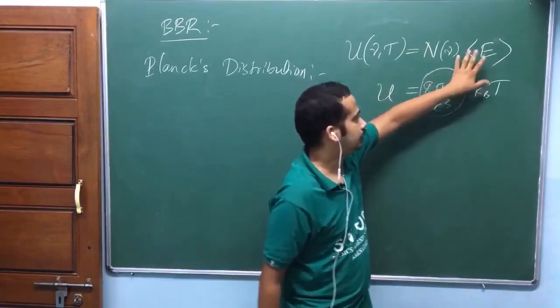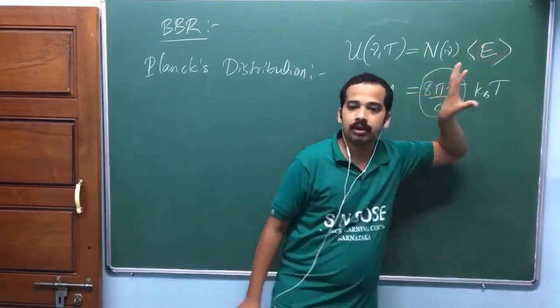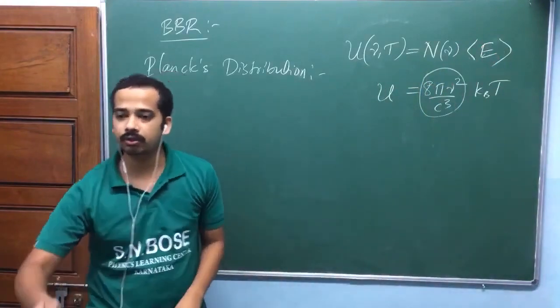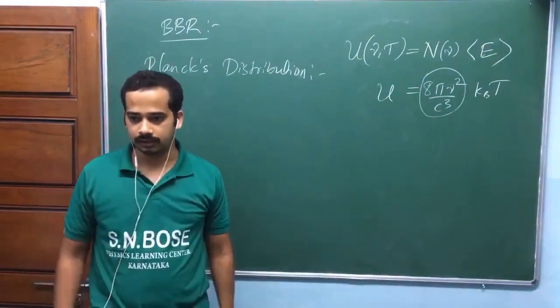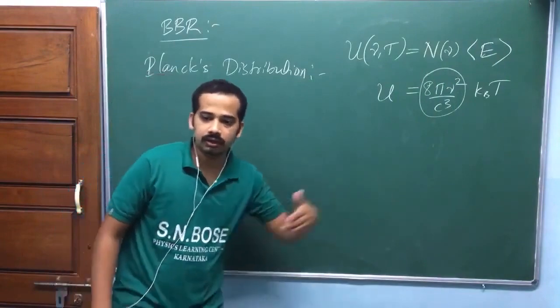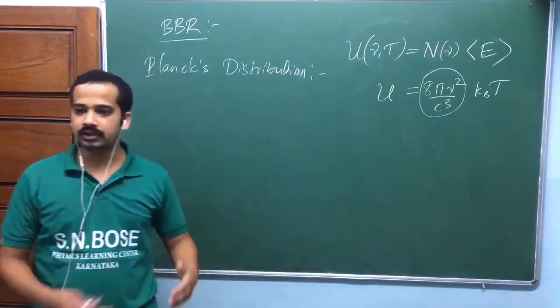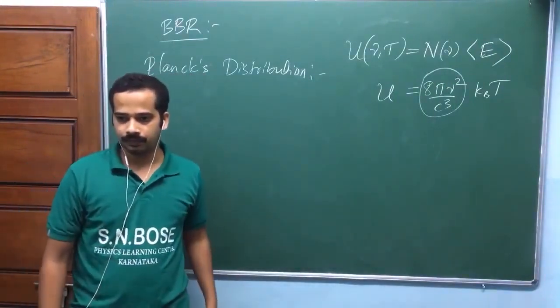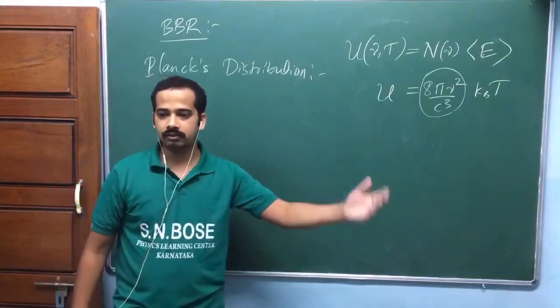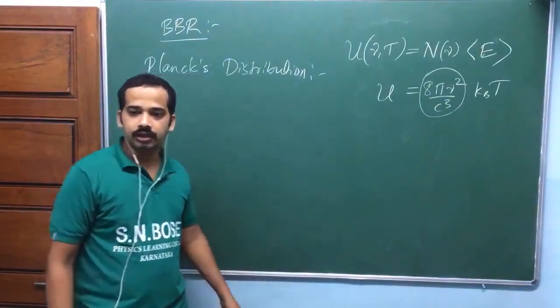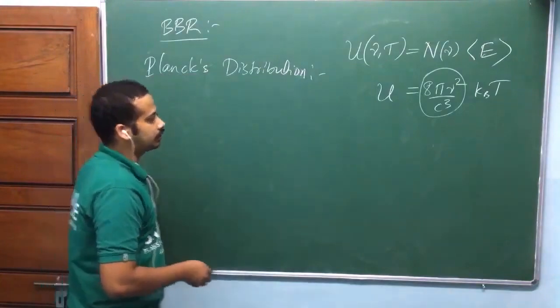So this should be the average energy of the radiation, but that average energy of the radiation is equal to the average energy of the oscillator, because radiation and oscillators are in equilibrium. They are exchanging energy. He made two very drastic assumptions.